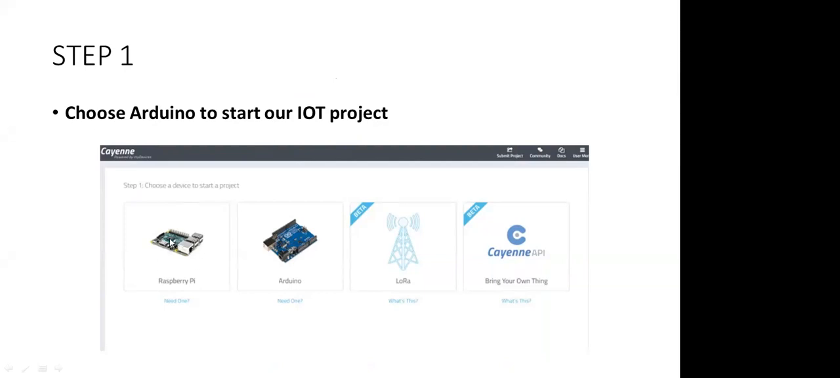If you want to interface with Raspberry Pi also, that you can do. And if you want to interface any kind of LoRa module, that also you can interface. I will share with you some applications of the LoRa module also over here. If we want to upload our code in the cloud and access it from there, can we do it? Yes, that also we can do.